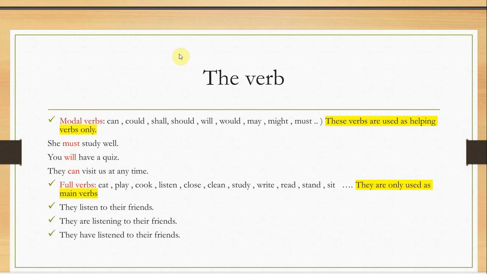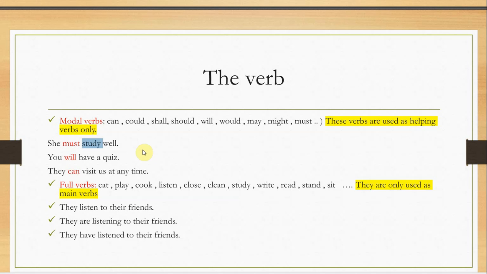What about number five? This one: she must study well. Remember, if you delete the word study and say "she must well," do you get anything? No. You will have a quiz. "You will a quiz"? I will what? I will have a quiz. I will cancel a quiz. I will take a quiz. I will face a quiz. I need to have a verb after them.